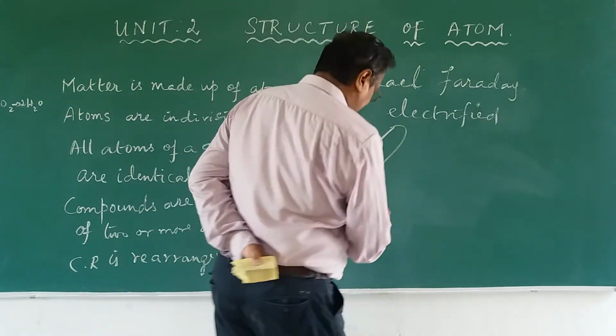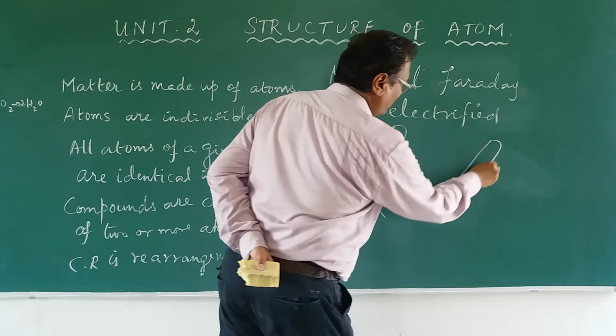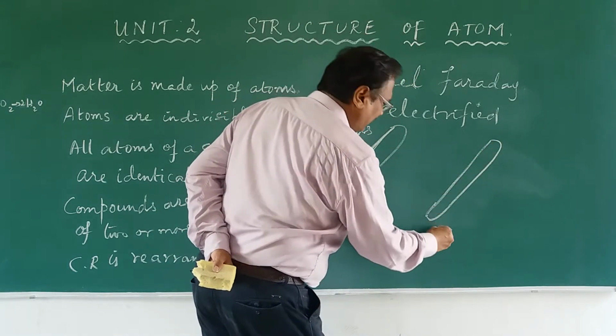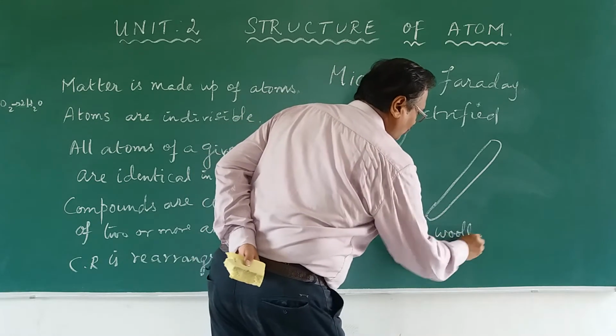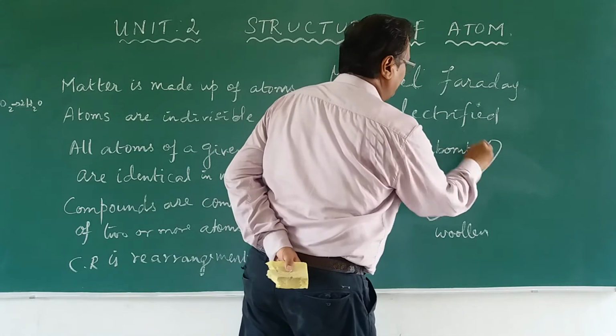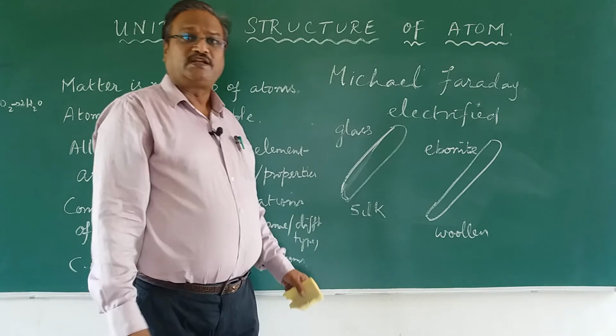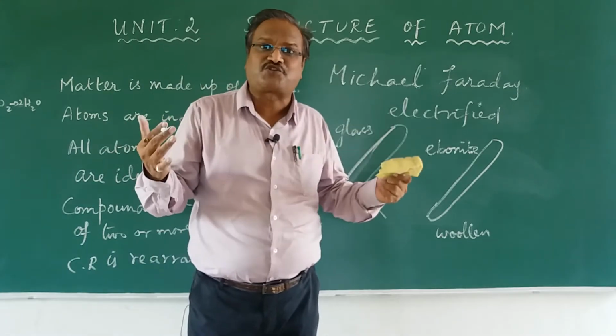Now, this is a glass rod I have taken, right? And when you take an ebonite rod and again rub it with a woolen cloth, this is ebonite. Ebonite is not available nowadays, so a plastic rod. When you rub this also, they found that it is getting charged.